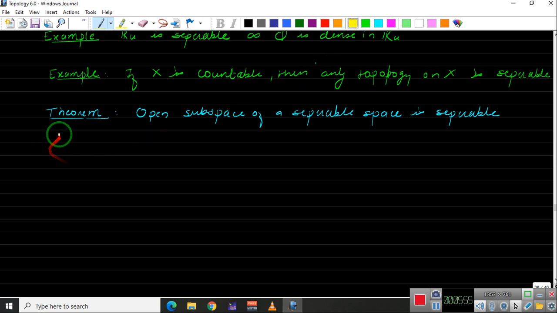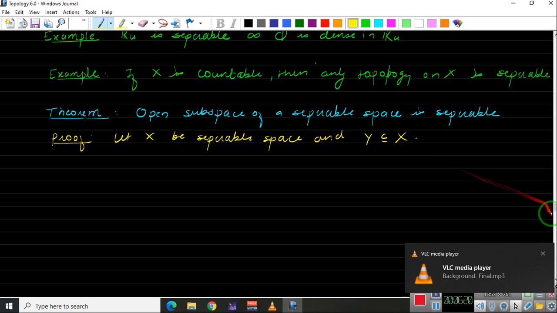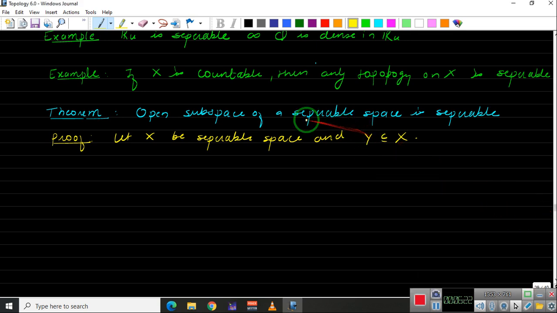Very simple to prove this. Let X be a separable topological space, and let us take Y a subset of X. Let me draw the diagram here.